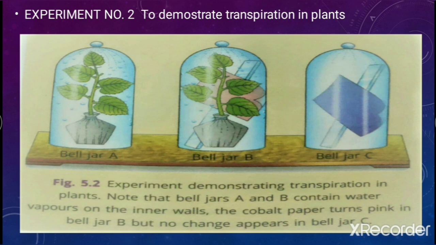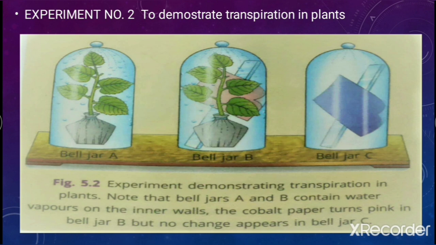So we will take 3 bell jars and mark them as A, B and C, and we will take 2 potted plants. We will keep a freshly potted plant in bell jar A, and one more in bell jar B. And then in bell jar C we will put only 1 cobalt chloride paper, we will not put any plant in it. Then we will seal those bell jars with Vaseline so that no external air or external moisture can enter. Now we will keep this apparatus in sunlight for 2 to 3 hours, and what will happen?